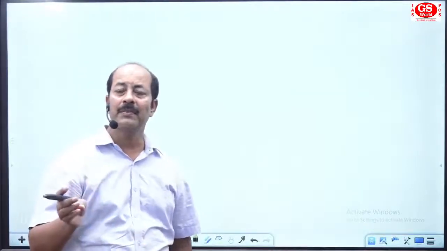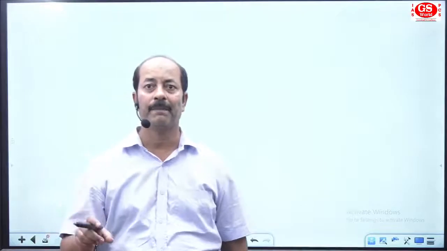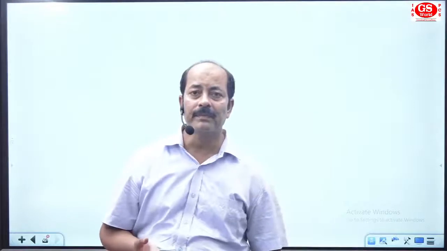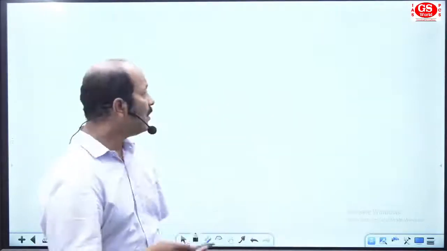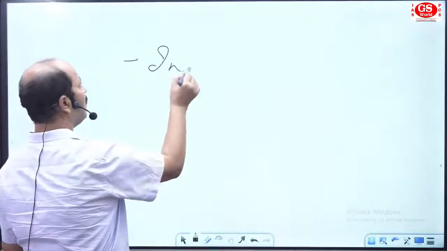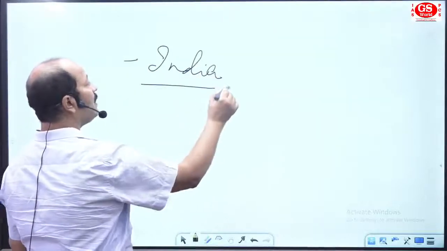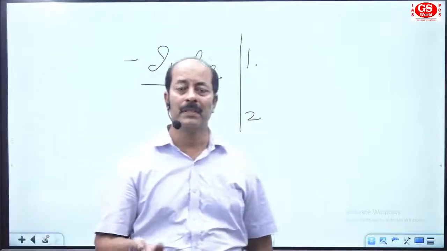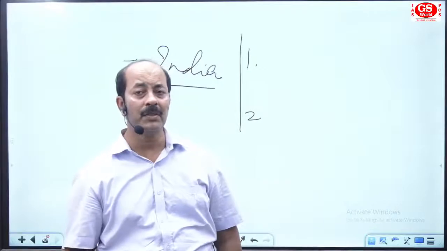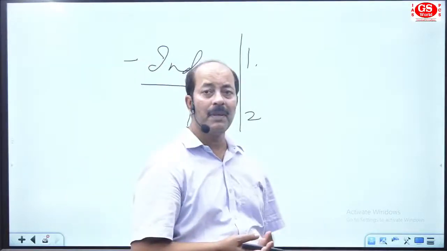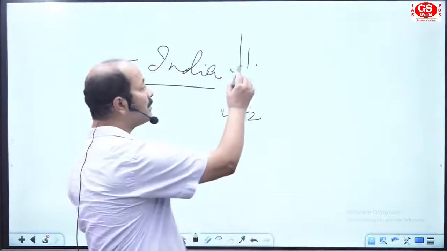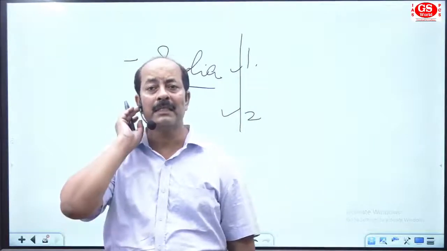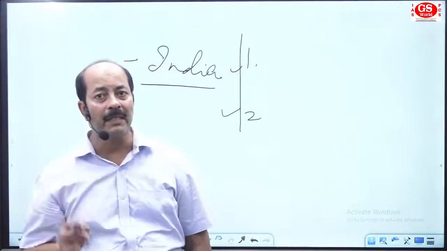So far I have discussed geomorphology, the physical geography section, the human geography section, and the economic geography section. Now come to the India section. In India, we have two sections. The first is the physical section, for which we can go for the first NCERT book. The second is Human and Economic Geography of class 12. These two books fulfill the requirement of Indian geography. We have to study these two books in detail with your atlas.